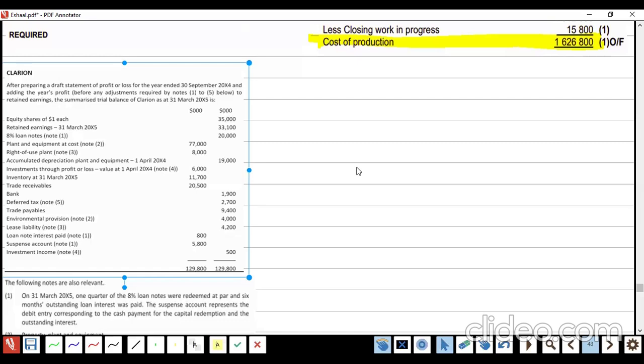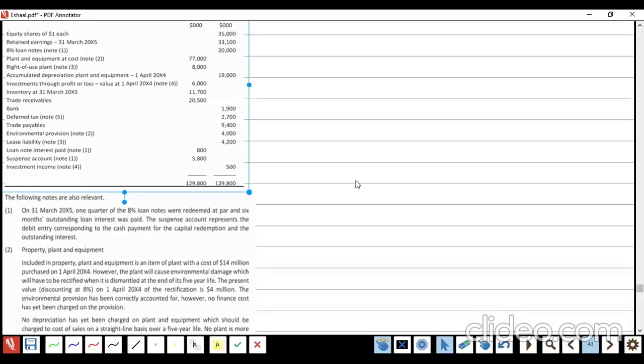So the first note is about the 8% loan note. Am I clear? Where is note 1? Okay, note 1. Suspense account is there, something like that.